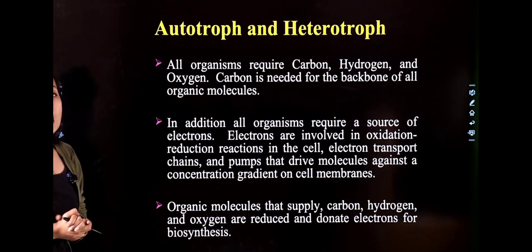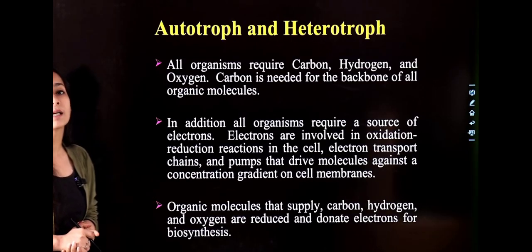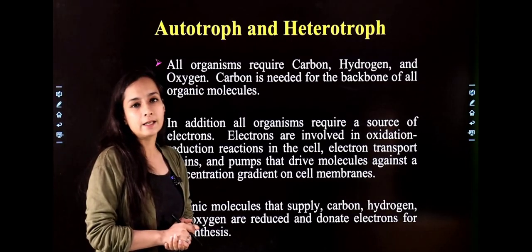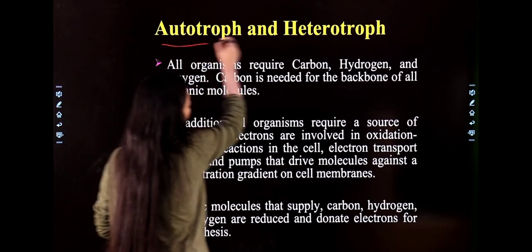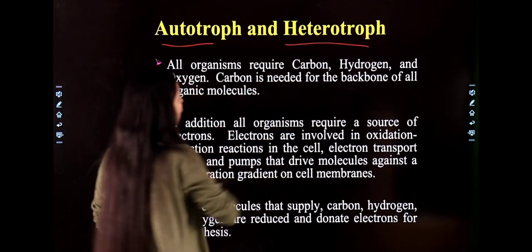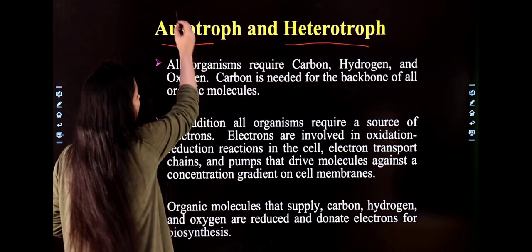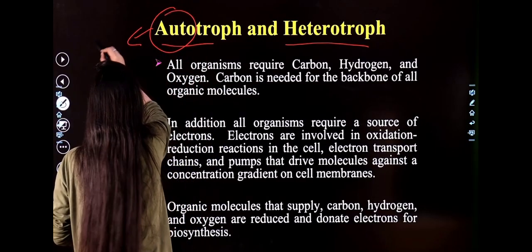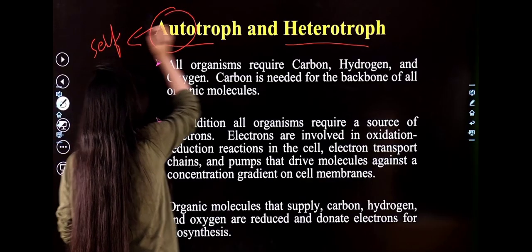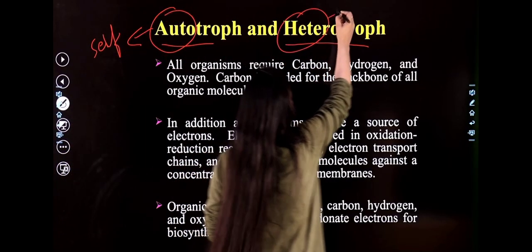First of all, how do they get their nutrition, what are the forms of getting their nutrition. So autotrophs and heterotrophs. First of all, what is the meaning of those terms? What do they indicate? Auto means self and hetero means depending on other.